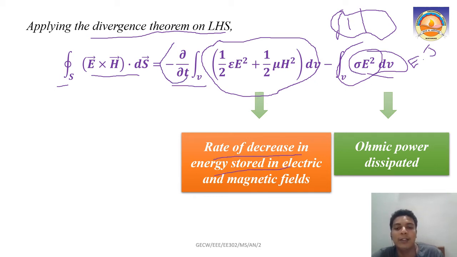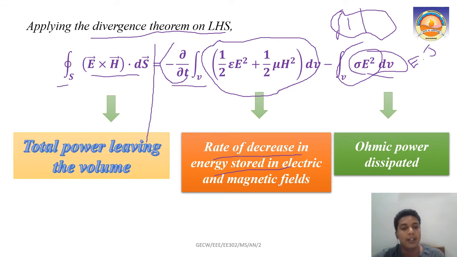Dou by dou t means what? That is the rate, that is for sure. And this negative sign means what? That is the rate of decrease in energy stored in electric and magnetic fields. Right, that is the rate of decrease in energy stored in electric and magnetic field. And if it is so, then what should be the left hand side of this equation? Then that should be the total power leaving the volume.